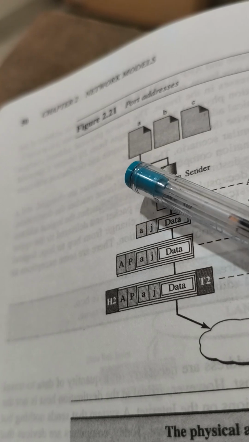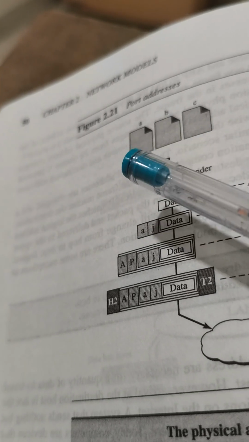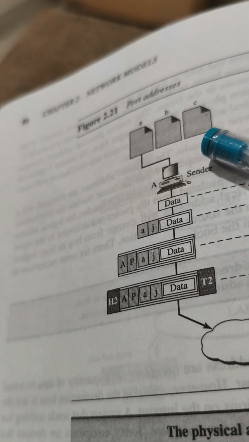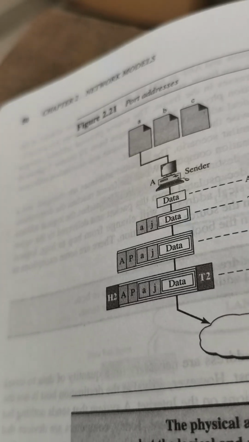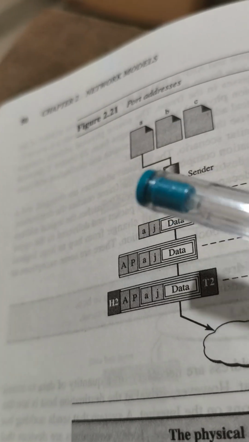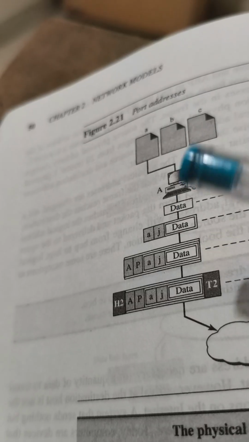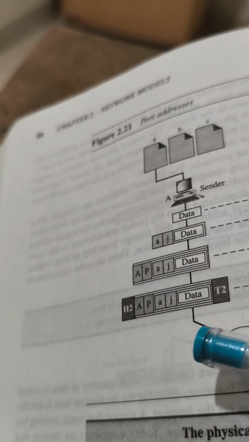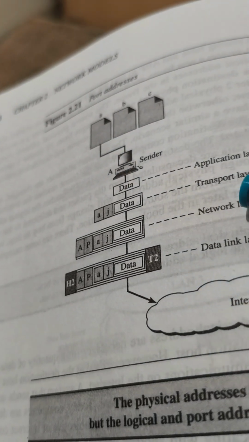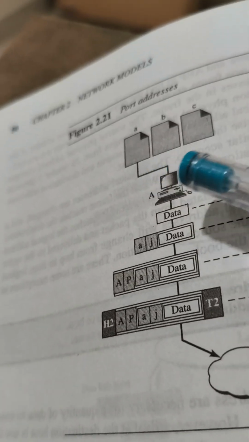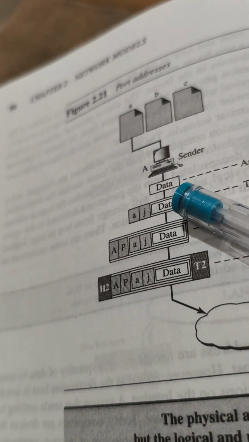Suppose here I opened a video, here PDF, and if this message goes to the wrong place, I will be in confusion. At that time, process to process delivery will be taken care of by the transport layer.